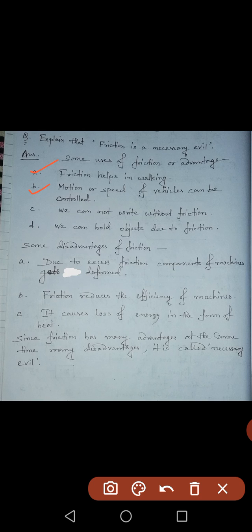Next one, we cannot write without friction. Obviously, if friction is not there, friction between the ball of the pen and the paper surface, because friction is there, that is why we are able to write. Otherwise, we won't be able to write on any surface. The next one, we can hold objects due to friction. So these are the four advantages. Apart from these four, we have many advantages. If you want to include some more advantages, you can.